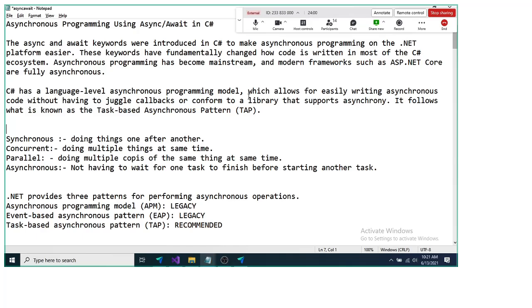Synchronous code means doing things one after another. If you have five lines one after another, in synchronous code the first line will be executed completely, then the second line, then the third, the fourth and the fifth. This kind of programming model is called the synchronous programming model, where we do things one after another. When the first is complete, we go for the second; when the second is complete, we go for the third. Until the third finishes, the fourth needs to wait, and when the fourth is finished, we go for the fifth.